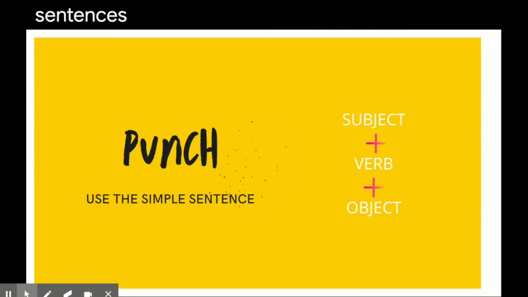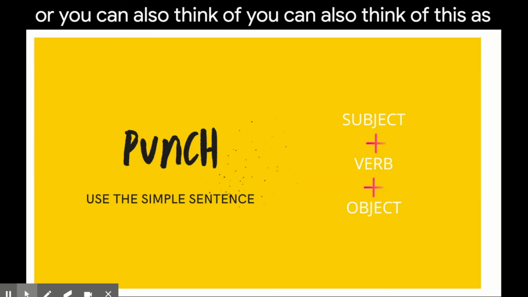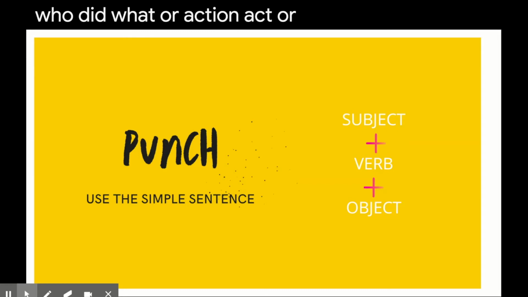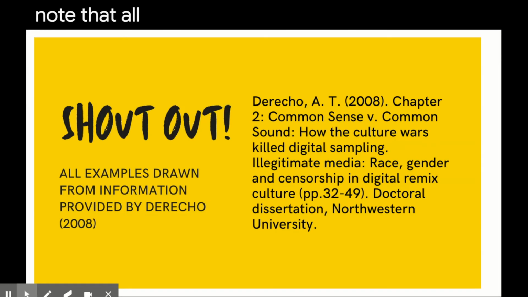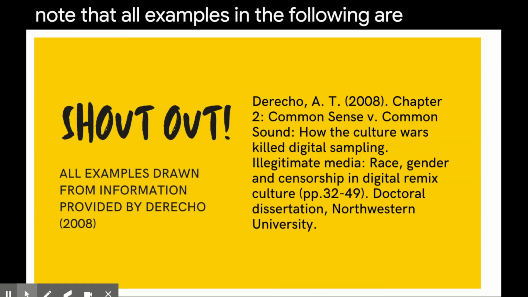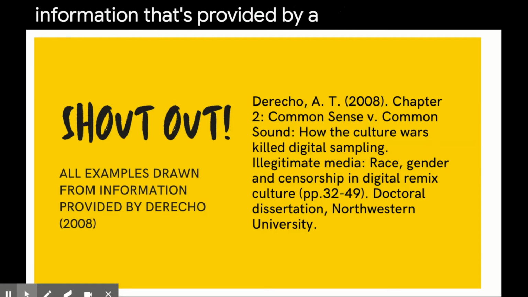Simple sentences are composed of a subject, a verb, and an object. You can think about this as who did what, or actor, action, and impact. Just a note that all examples in the following are from information that's provided by Derecho, 2008.